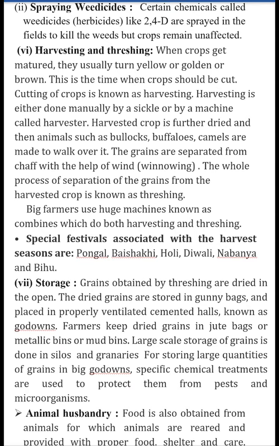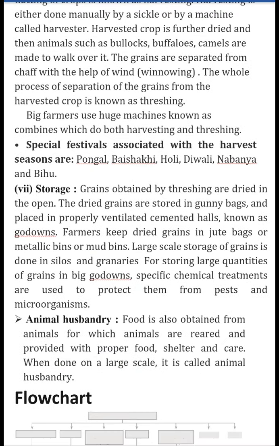These dried grains are then stored in gunny bags, and these gunny bags are then kept in cemented, ventilated halls known as godowns. Farmers generally keep these dried grains in jute bags, metallic bins, or mud bins. On a large scale, these grains are then stored in silos and granaries. When the grains are stored on a large scale, specific treatments are given to protect them from pests and microorganisms. So these were the agricultural practices.